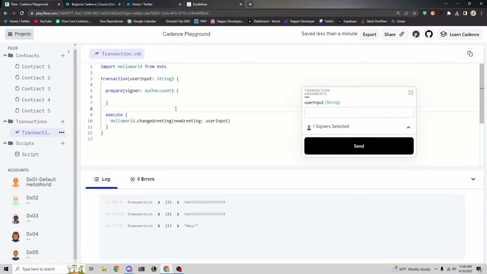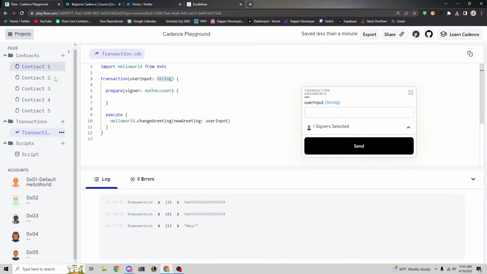Does that make sense to everybody? That we can pass in what's called transaction arguments and then use that in our transaction. So a transaction input can be anything. Yes, it can be anything, but let's actually try something out.